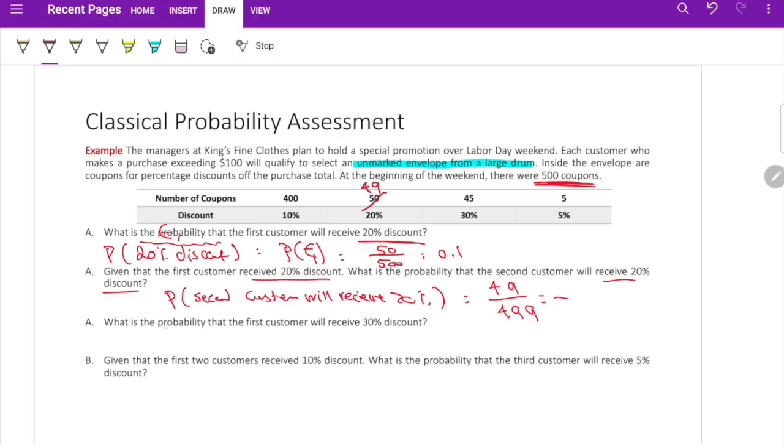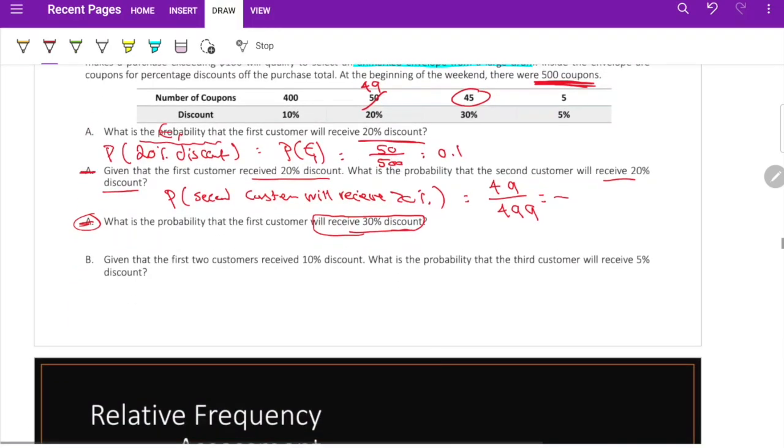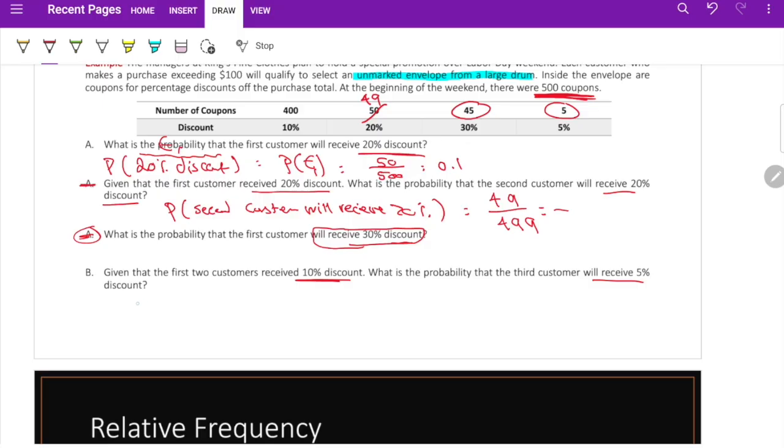What is the probability that the first customer receives a 30% discount, which is another event? How many? We have 45 out of 500. If I start from scratch, there's no A, B, C, D, by the way. Okay. Given that the first 2 customers received a 10% discount, what is the probability that the third customer will receive a 5% discount? For a 5% discount we have 5 coupons, but the total number is different now. So it is going to be 5 over 498, since 2 coupons are already taken, right?